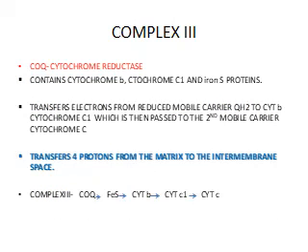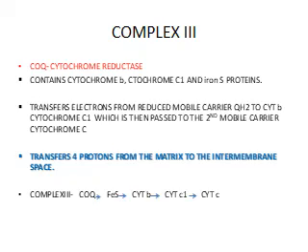Now let's look at complex 3. Complex 3 is known as the coenzyme Q cytochrome C reductase complex. This complex contains cytochrome B, cytochrome C1 and the iron sulfur proteins.